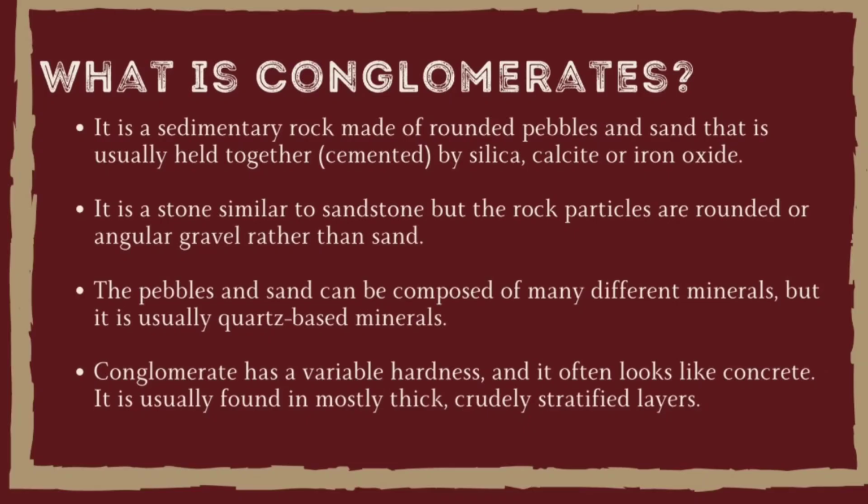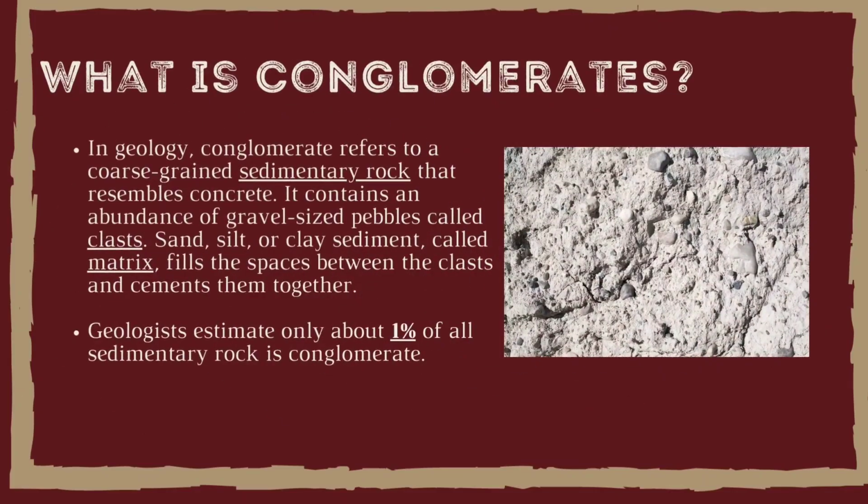Beds of conglomerate are often underground reservoirs of water and petroleum. In geology, conglomerate refers to a coarse-grained sedimentary rock that resembles concrete. Conglomerate is considered a clastic rock because it contains an abundance of gravel-sized pebbles, greater than 2 mm in diameter, called clasts. Sand, silt, or clay sediment called matrix fills the spaces between the clasts and cements them together. Conglomerate is relatively uncommon. In fact, geologists estimate only about 1% of all sedimentary rock is conglomerate.